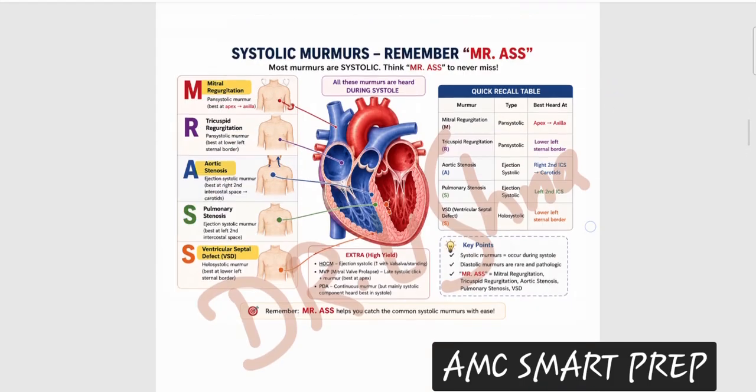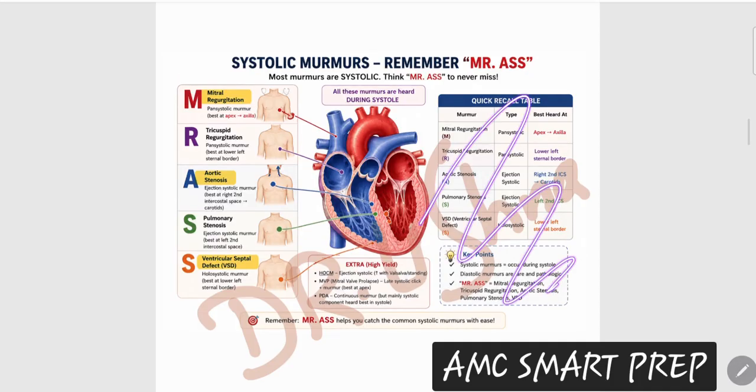Now, the next important thing: forget about all the information. I'm not going to tell you right now, otherwise you are going to get confused. At the end, we will come back to this slide and you will be able to tell me the changes with a particular murmur.